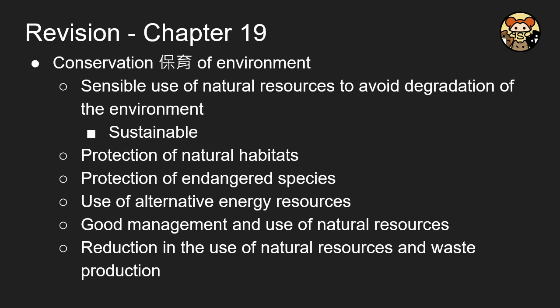And for conservation, we have the sense that the natural resources can be used, but used sensibly to avoid the degradation of the environment. So we have the concept of sustainability, which is a key concept in conservation. And then we have to protect the natural habitat instead of restoring the natural habitat. And we have to protect the endangered species, and use alternative energy resources like wind power and also solar energy. And we have to manage and make good use of the natural resources, and reduce the use of natural resources and waste.